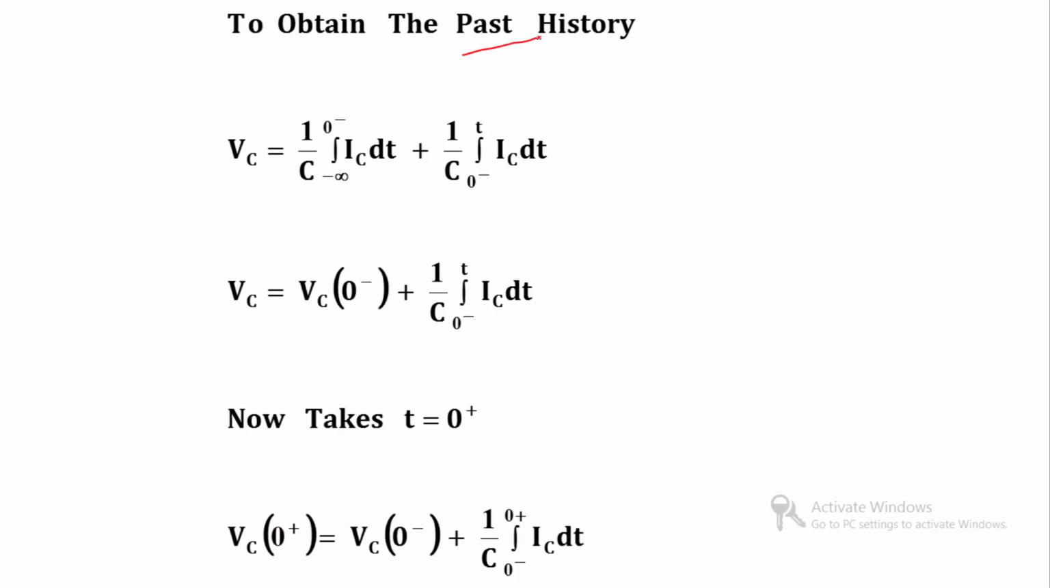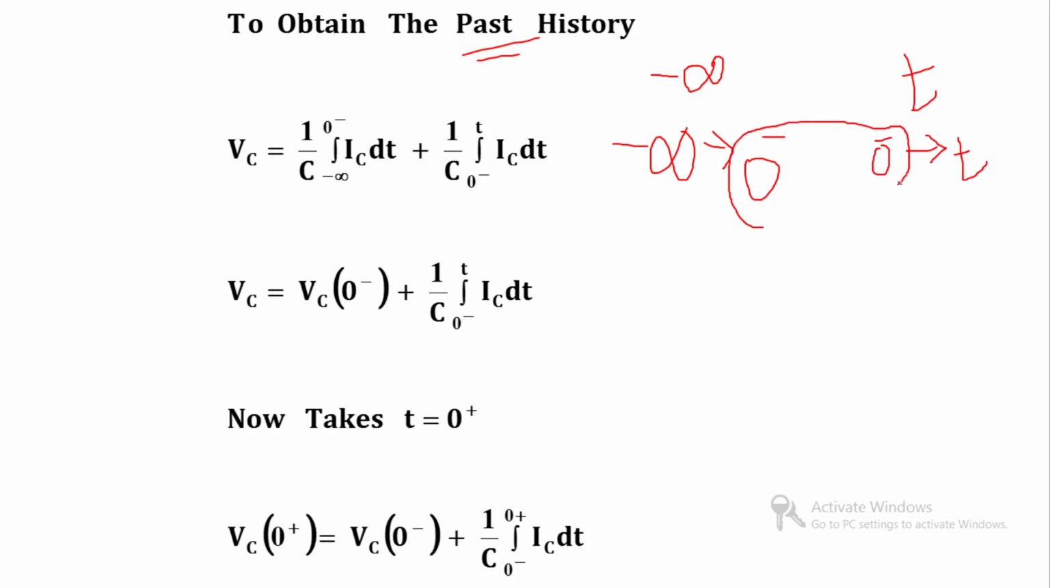To obtain the past history, again we have to divide the interval which is from minus infinity to t. We will divide it into minus infinity to 0 minus, the before-switching interval, and 0 minus to t. So 0 minus is the border of splitting the interval, clear. So Vc is equal to 1 by C integration from minus infinity to 0 minus of IC dt plus 1 by C integration from 0 minus to t of IC dt.